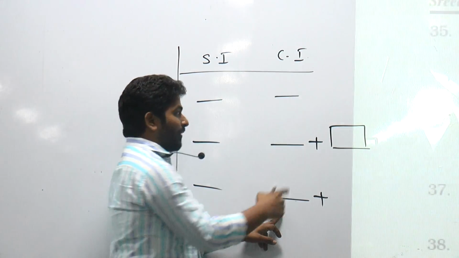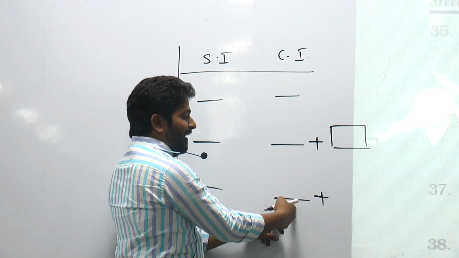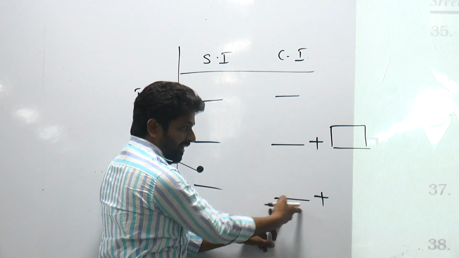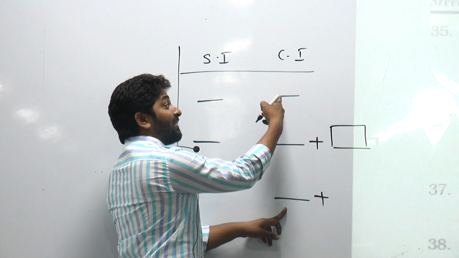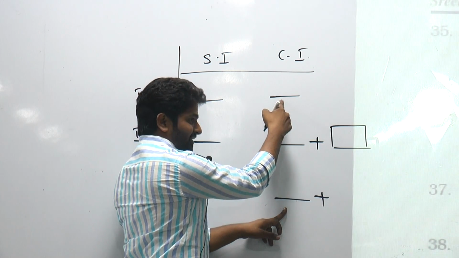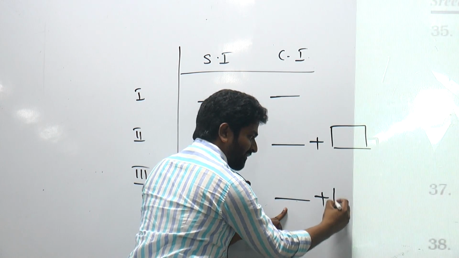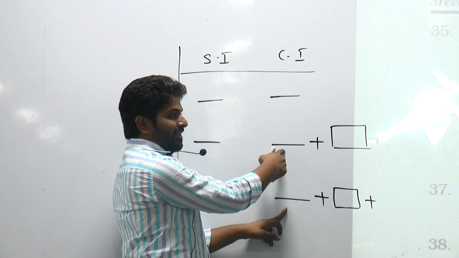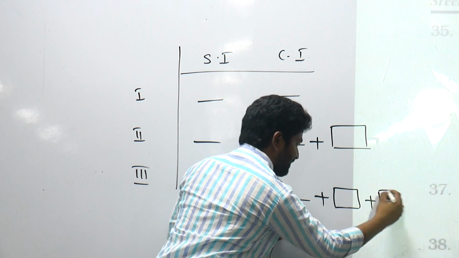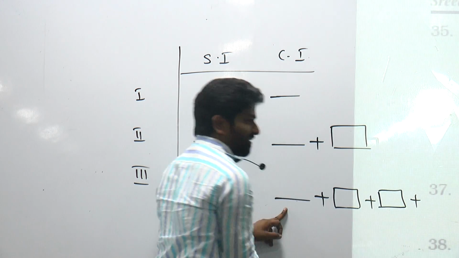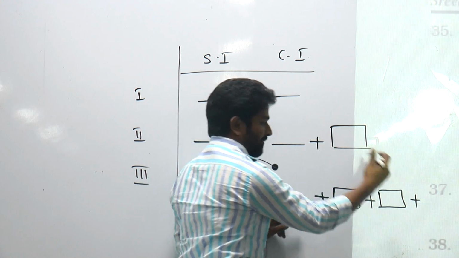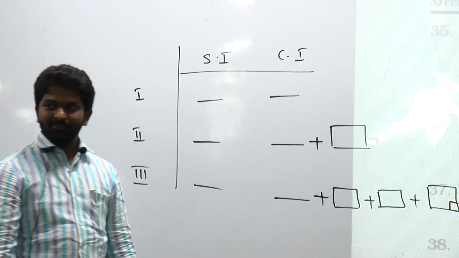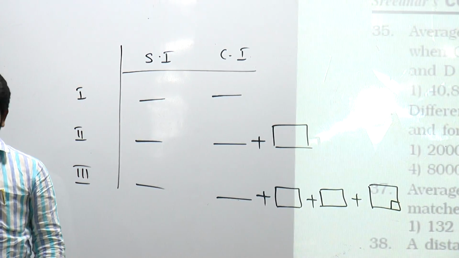So for third year I'll get interest on principal, which I am going to represent with an underline, and at the same time I will have interest on first year interest. I'll represent that with a box, plus interest on this number, again that will be a box, plus interest on this number, some identity. Okay? Is it clear?